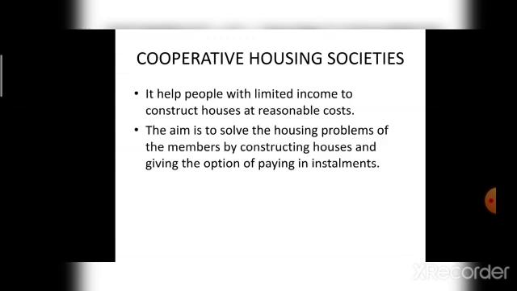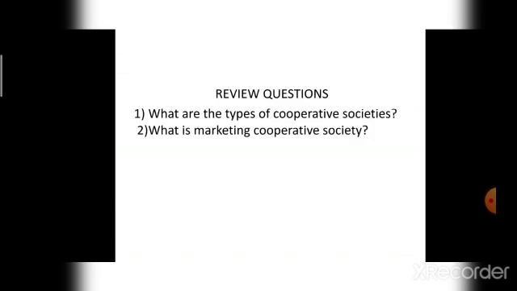Have you got a clear idea about the types of cooperative societies? So I will ask you some questions. What are the types of cooperative societies? Yes, very good. The types of cooperative societies include consumers cooperative societies, producers cooperative societies, marketing cooperative societies, farmers cooperative societies, credit cooperative societies, and finally cooperative housing societies.